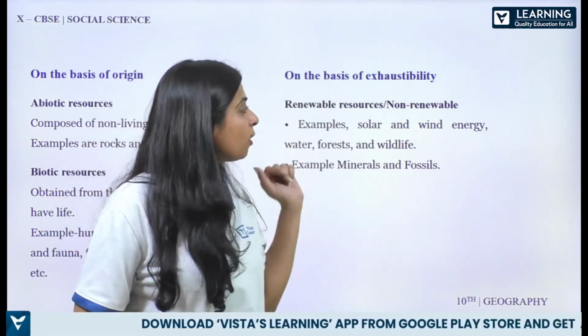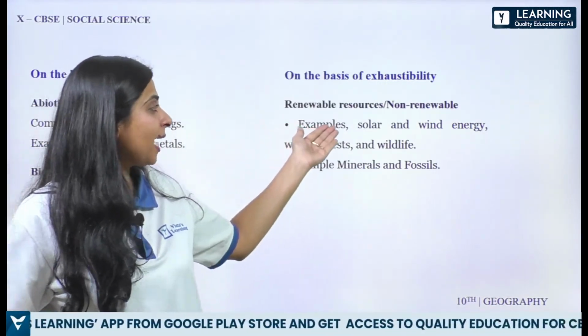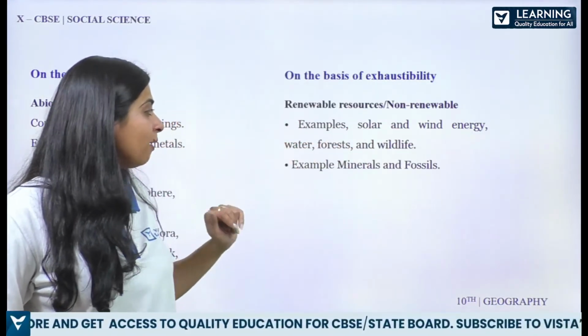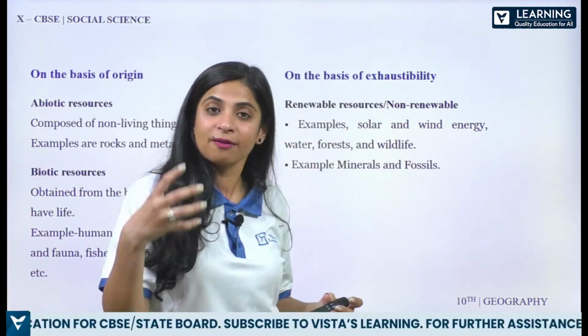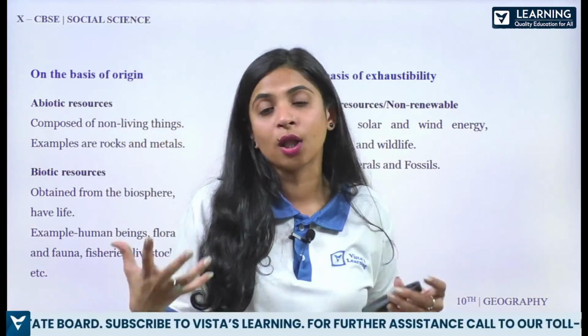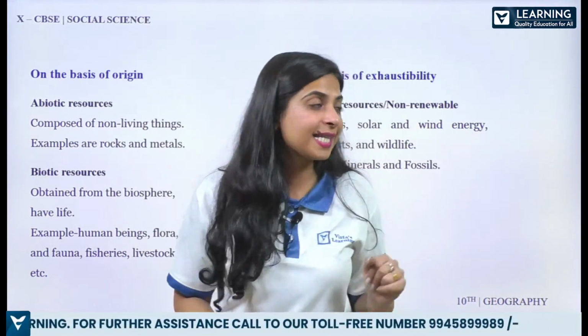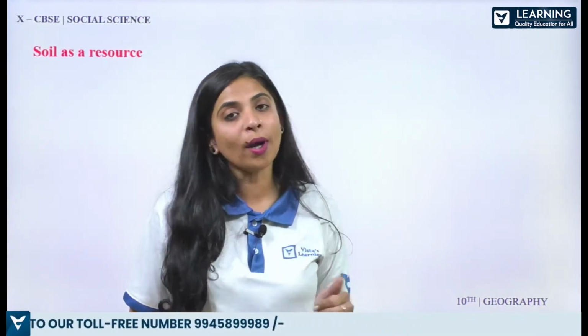तो इसके साथ renewable resources and non renewable resources आते हैं. Renewable resource का क्या है? Like solar, wind energy, water, forest. Minerals and fossils किसका example है? Non renewable resources. Non renewable resources means which takes a lot of time, thousands and thousands of years to again get back to the nature. Alright, उसका क्या example है? Minerals and fossil.